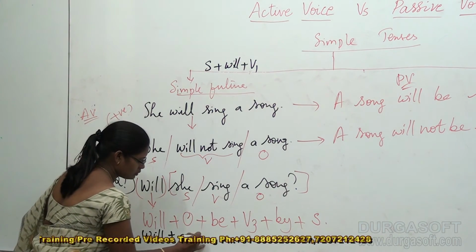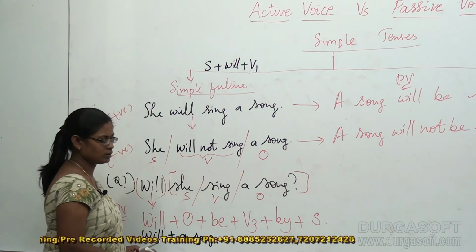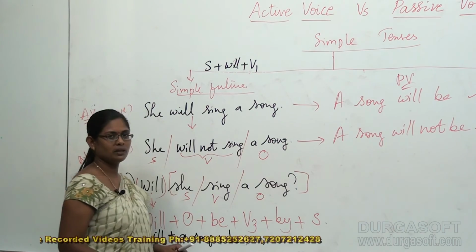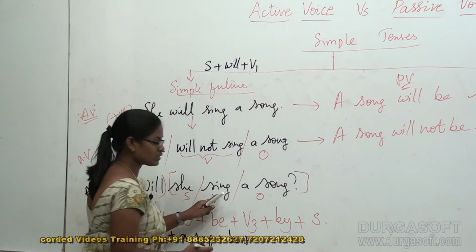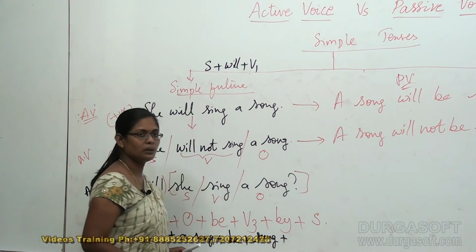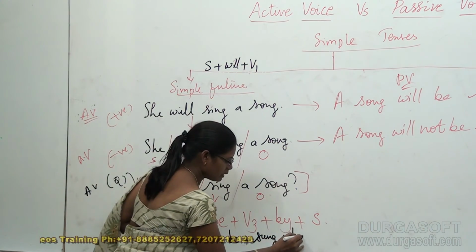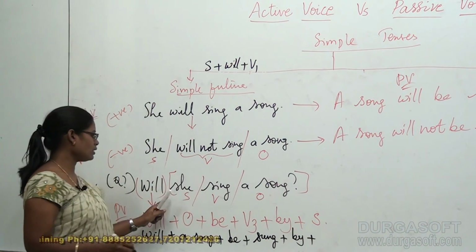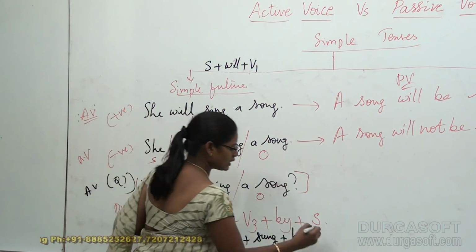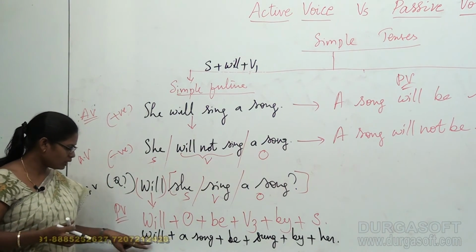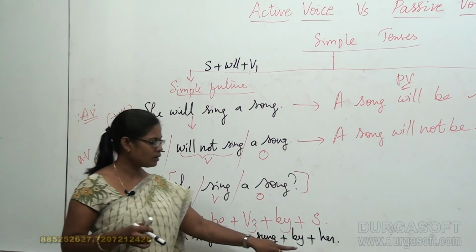Song. Very good, a song plus be, bring be as it is down, be plus V3. What is the V3 for sing? Sung. It is sung plus by, bring by as it is down, plus subject. What's the subject here? She. So it gets converted into her. Now what you do, I got it: will, a song, be sung by her.